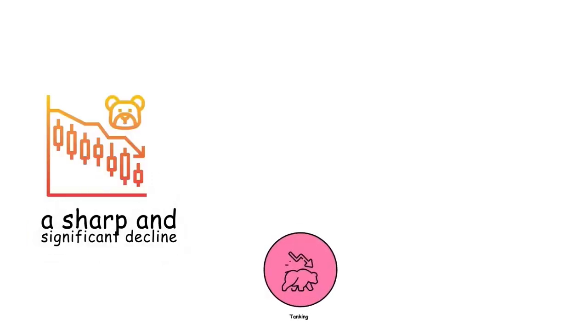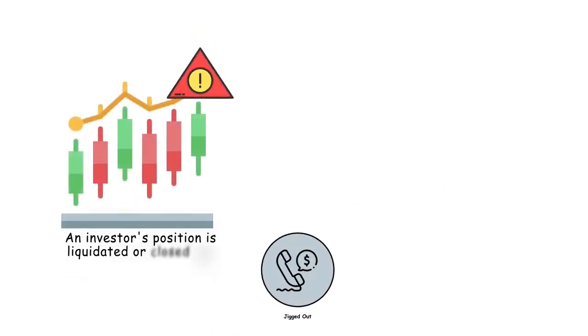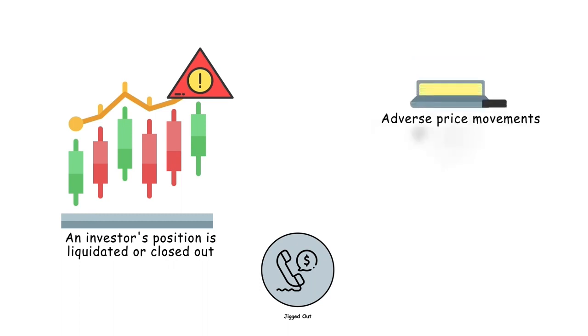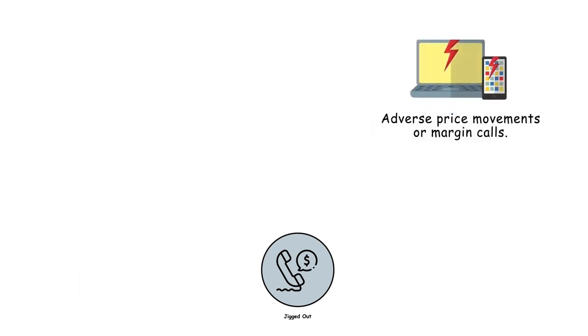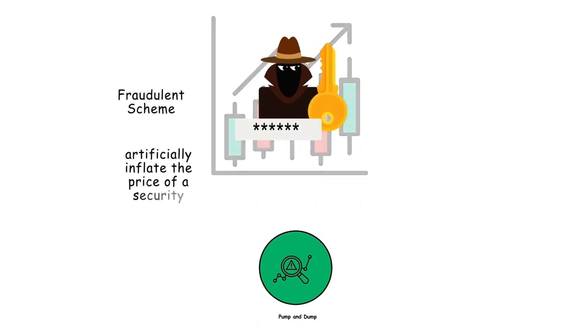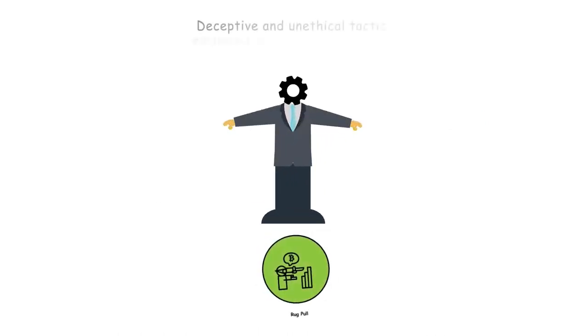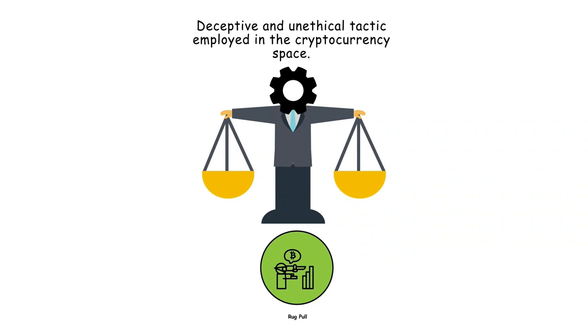Tanking. This refers to a sharp and significant decline in the price of a financial asset, such as stocks, bonds, or cryptocurrencies. Jigged out. This is a term that may be used in trading or investment contexts to describe a situation where an investor's position is liquidated or closed out due to adverse price movements or margin calls. Pump and dump. A fraudulent scheme used to artificially inflate the price of a security by spreading false or misleading information. Rug pull. This refers to a deceptive and unethical tactic employed in the cryptocurrency space.